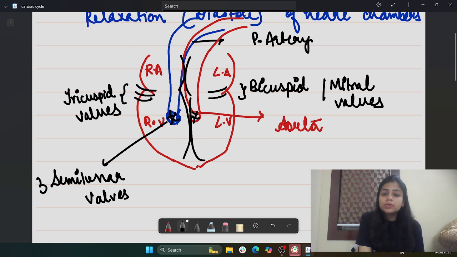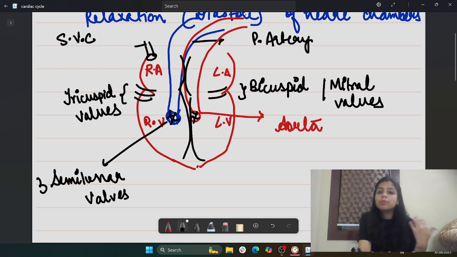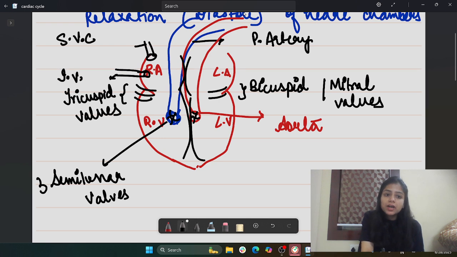Also, if you remember, the right atrium receives three veins that carry the deoxygenated blood from the rest of the body. The upper one is called the superior vena cava. It receives the deoxygenated blood from the upper part of the body and delivers it into the right atrium. Then there is another vein called the inferior vena cava. It supplies the deoxygenated blood from the lower part of the body to the right atrium.